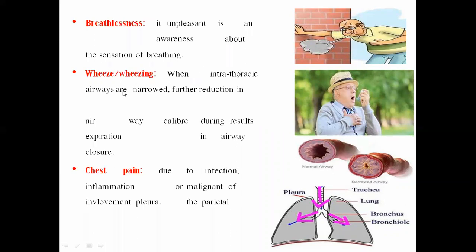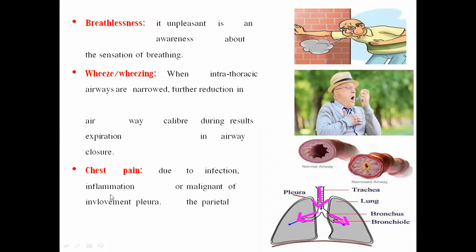So when the intrathoracic airways are narrowed further, there is a reduction in the airway, which results in disturbed expiration and airway closure. So this is a diseased airway. That person is unable to expire easily and normally, so some type of noise occurs there. That type of condition is known as wheeze or wheezing.